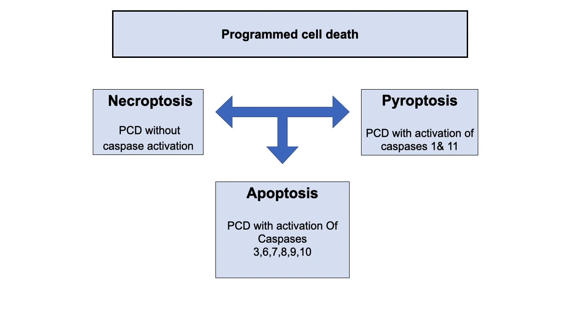So, what is the difference between apoptosis and pyroptosis? The difference is different caspase activation. In pyroptosis, caspases 1 and 11 are activated. However, in apoptosis, the activated caspases are 3, 6, 7, 8, 9, 10. So, this is the difference.